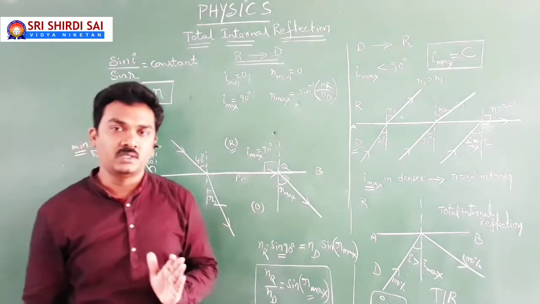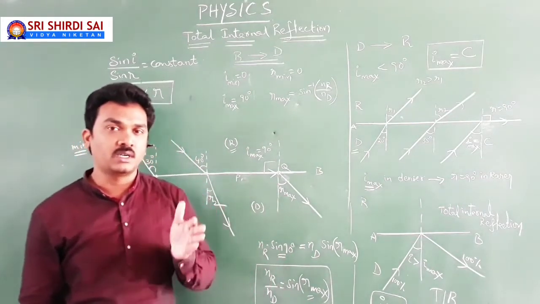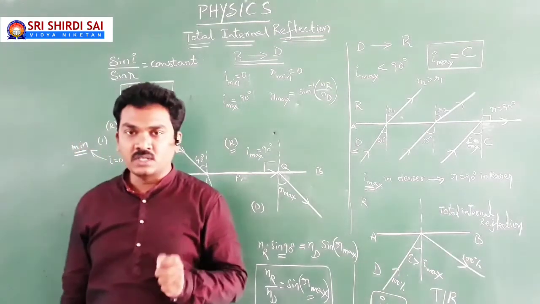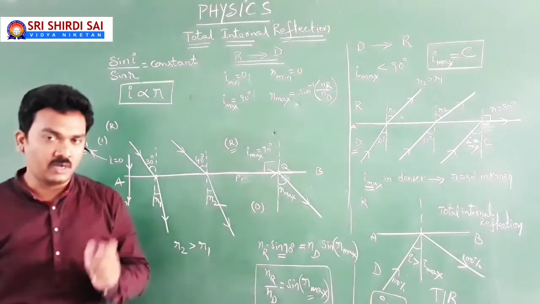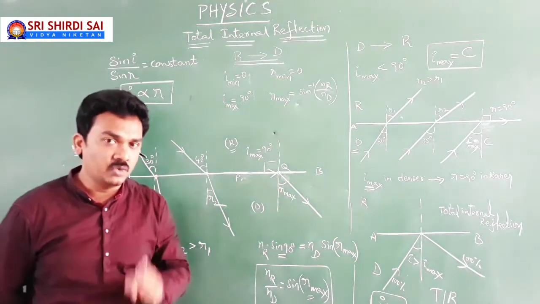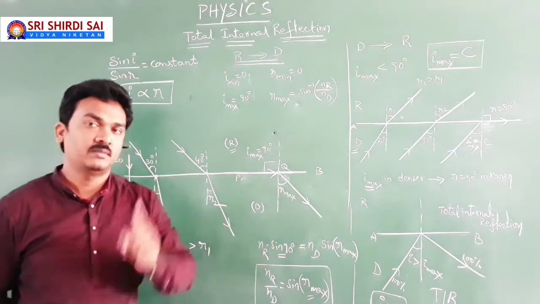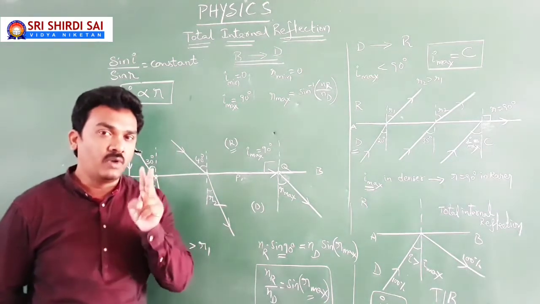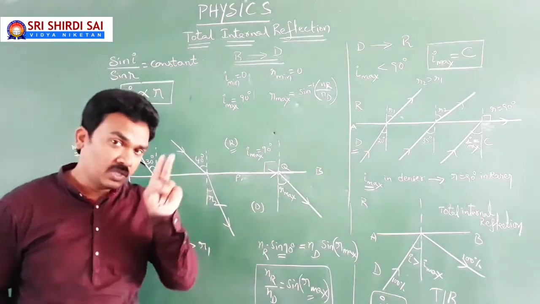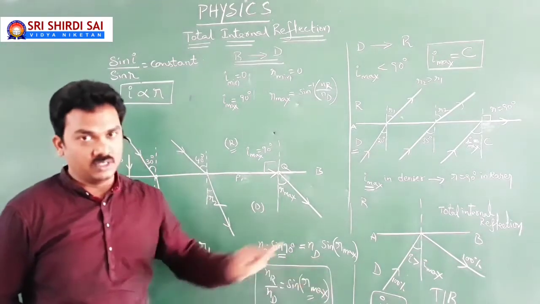The phenomenon of light is known as total internal reflection. So to discuss total internal reflection, some conditions are required. First condition, light has to travel from denser medium to rarer medium, and the light should fall in denser medium at an angle of incidence greater than critical angle of incidence.